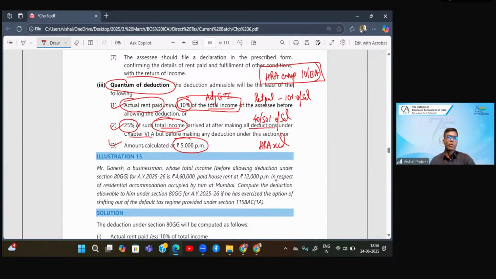And why similarity? Because both are giving benefit for the same purpose. What is that same purpose? The same purpose is paying rent of your house. And that is why this section has put the first condition that I will not give you deduction under this section if you are already getting benefit of HRA. Because over there, we have already given you benefit for the same thing, that is for your rented accommodation. So why will I give you benefit twice? So if you claim benefit under HRA, which is similar to this, I will not give you deduction under 80GG. If HRA benefit is not taken, not applicable, then you come over here and take deduction, which is as per this working. Fine, students?